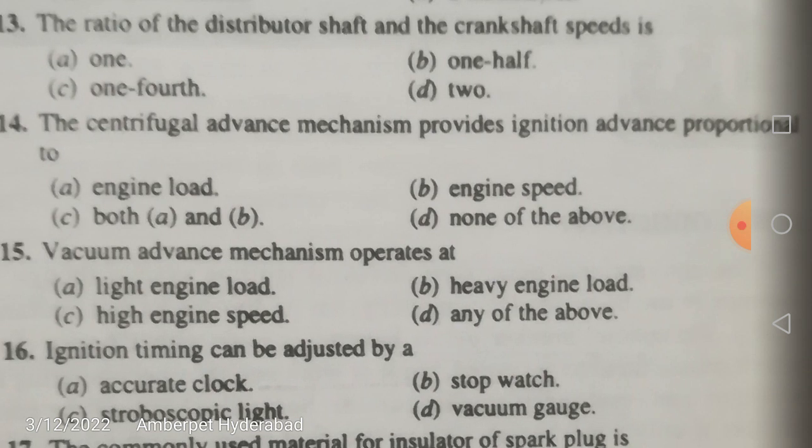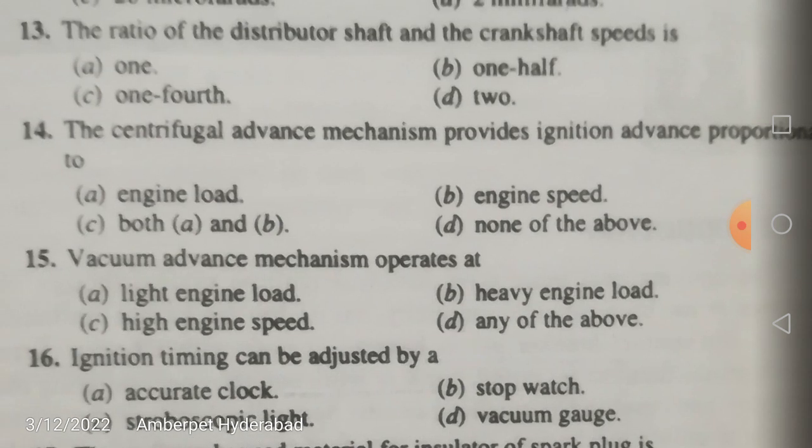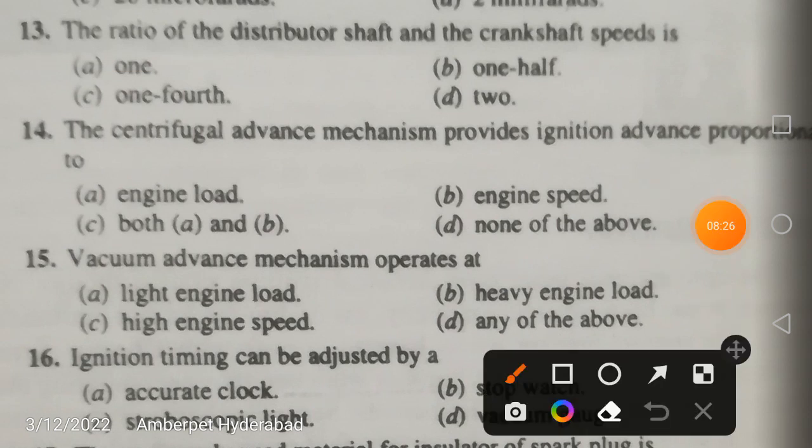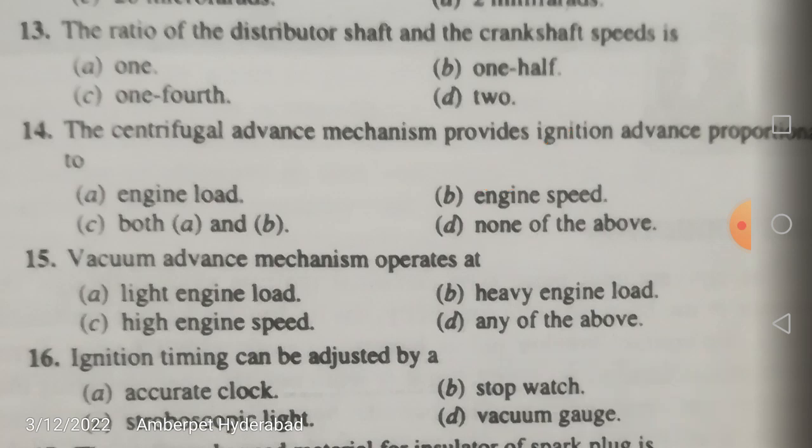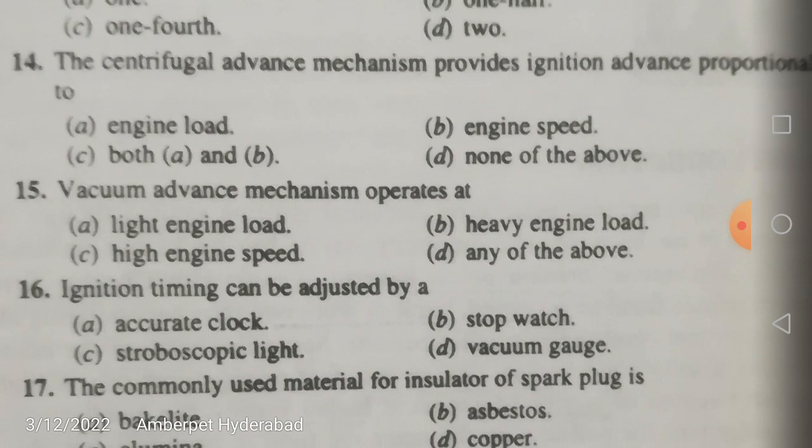The centrifugal advance mechanism provides ignition advance proportional to which parameter? Is it engine load, engine speed, both engine load and speed, or none of these? Engine speed is very, very important here. The centrifugal advance mechanism provides ignition advance proportional to engine speed. It is not proportional to engine load, nor both A and B. So engine speed is the very important thing here.